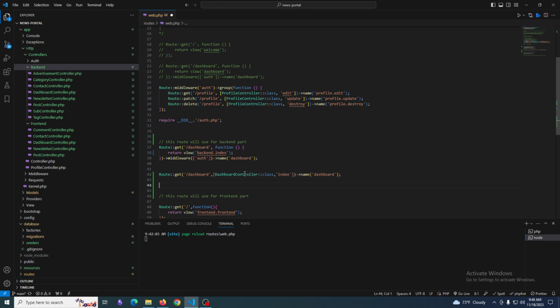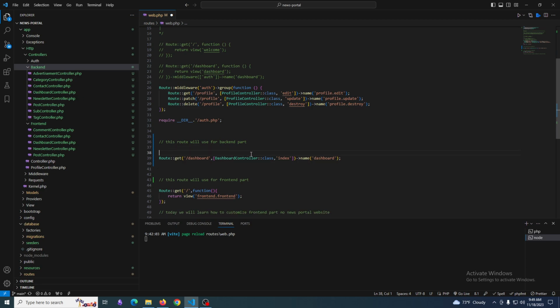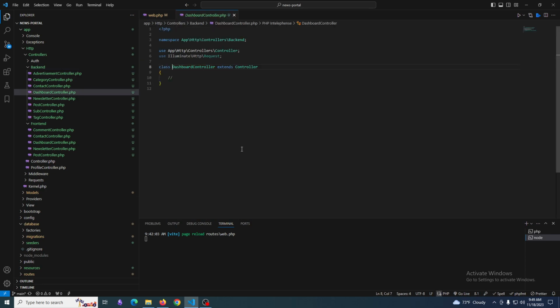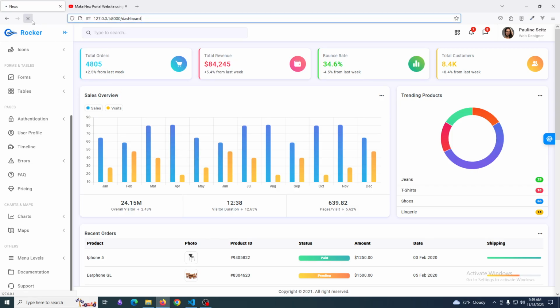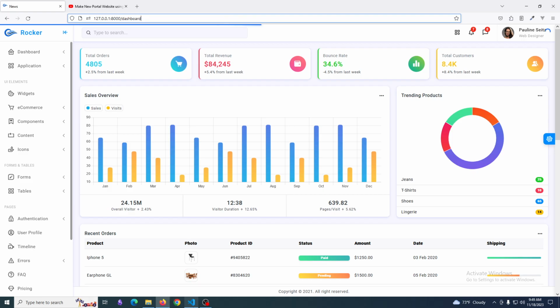Done. Now go and make a function named index and return the v1 index view. Hopefully it works. Yeah, it's working.